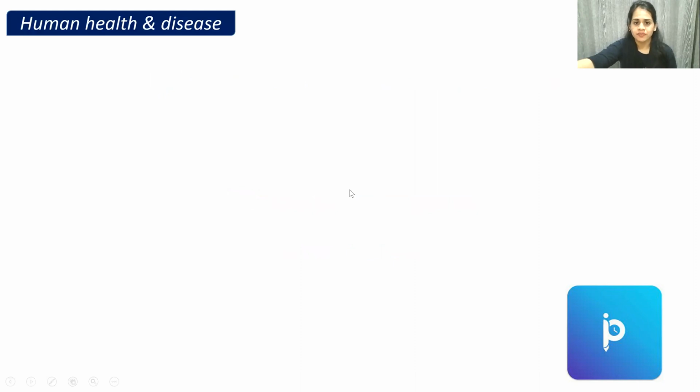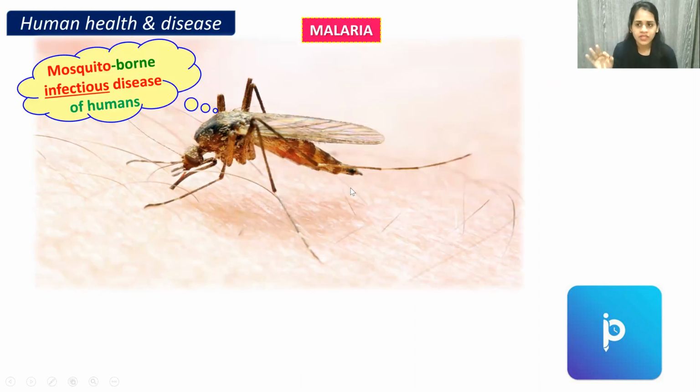Everybody of you must be knowing that malaria is a vector-borne disease, right? In fact, you must have at least heard that malaria is caused by the biting of a mosquito, right? So that mosquito is not the causative agent of malaria. Mosquito is only the vector for malaria, okay? So malaria is a mosquito-borne infectious human disease. The vector is the mosquito over here, and not the causative agent.